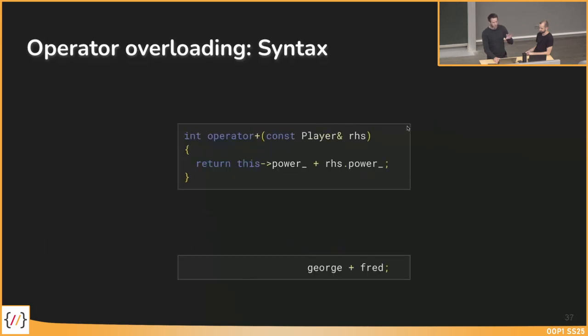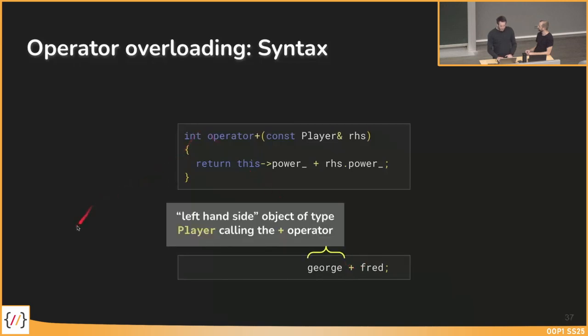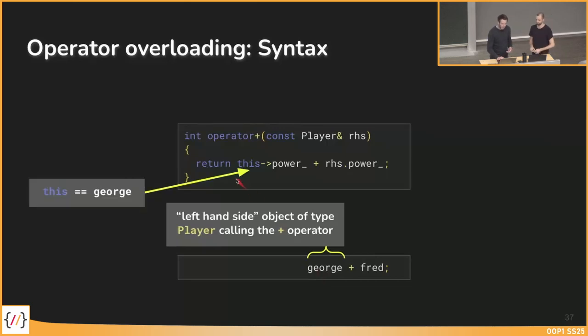Okay, so back to the example from before. We had two players, George and Fred, and we want to sum them up. So we want to overload the plus operator. On the left side, we have the player object George, which is the this in this operator plus method. The left side of the operator is always the object that is calling the operator overloading method. So if we use the this keyword here, this is the left side. So it's a pointer to George.